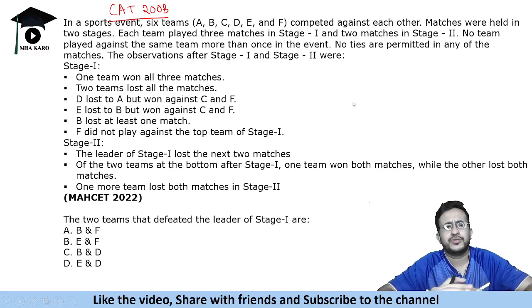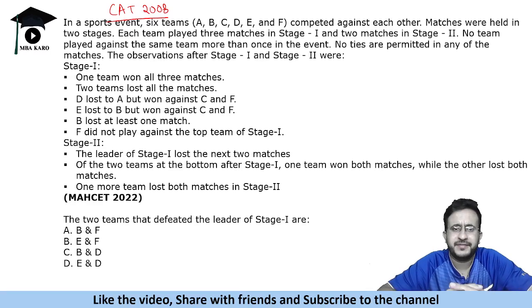So let us see how to solve this. It says in a sport event, 6 teams A, B, C, D, E, F competed against each other. Matches were held in 2 stages. Each team played 3 matches in stage 1 and 2 matches in stage 2. Okay. No team played against the same team more than once in the event. No ties are permitted in any of the matches.